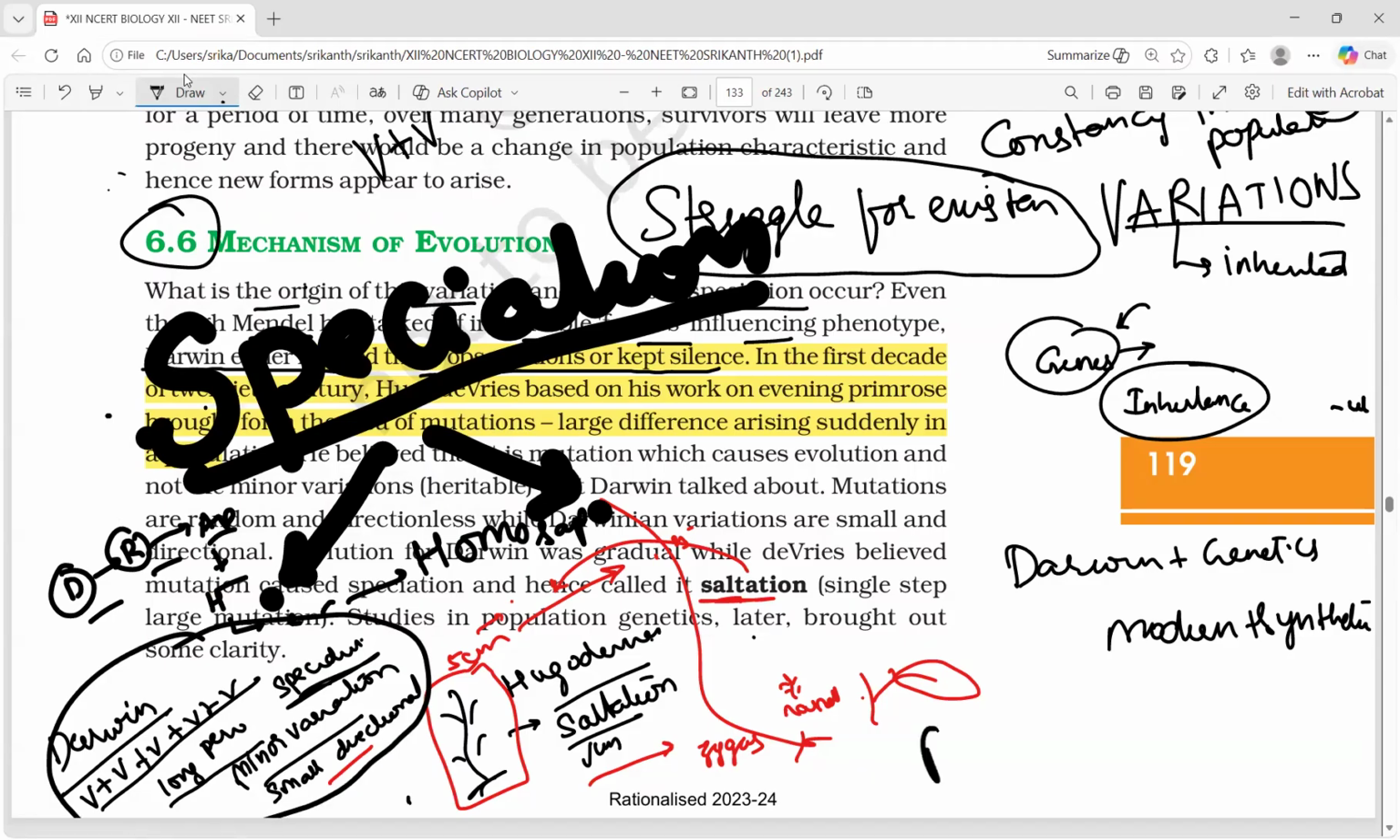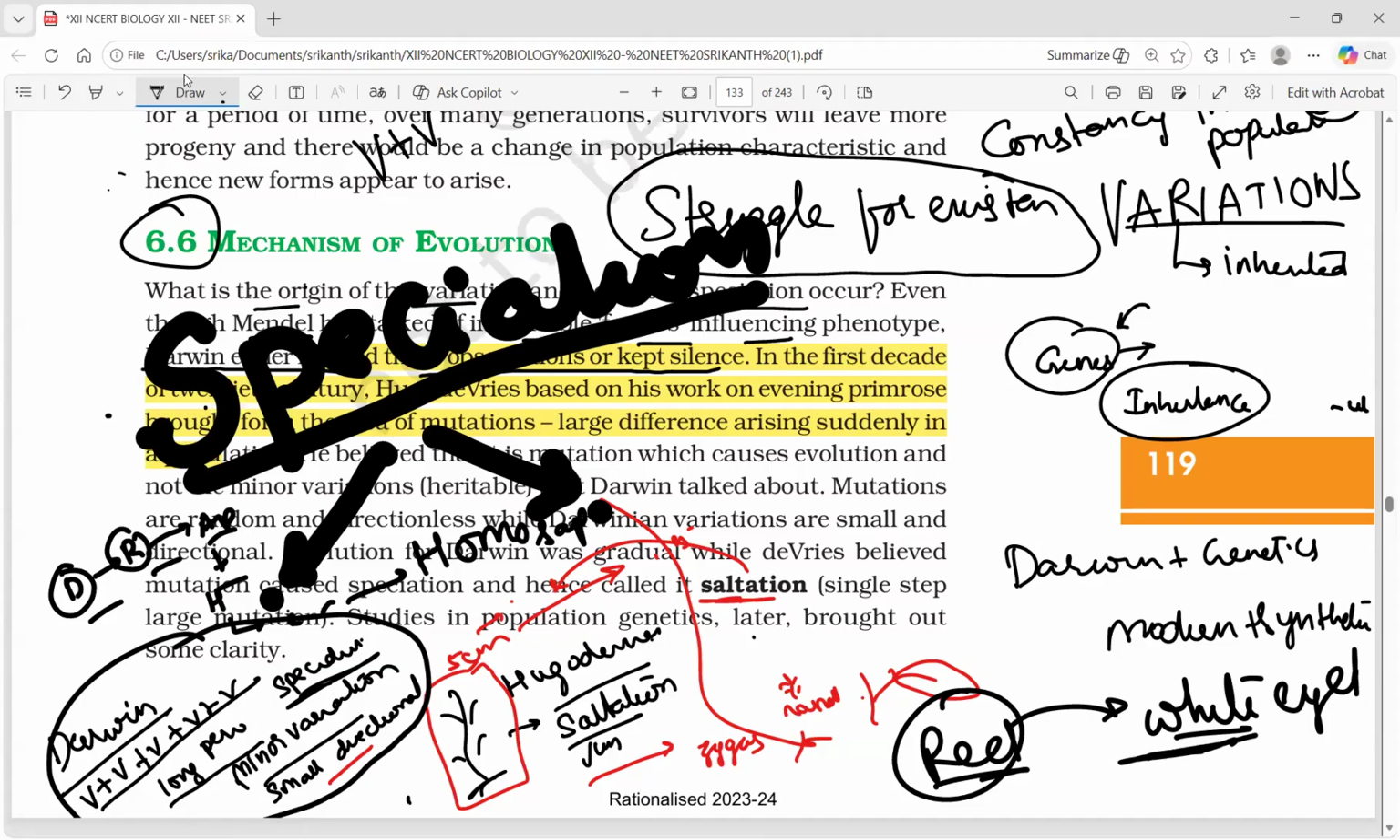Then in Drosophila, a red-eyed Drosophila developed into a white-eyed Drosophila. According to Darwin, a red eye becoming a white eye means dark red to red to light red to the lightest red, and finally that red shade is gone after so many generations, and it becomes white. If that all happened, you could say Darwin. But now what happened? From a red-eyed Drosophila flock, we got an offspring with a white eye. So that will definitely be Hugo de Vries's method of speciation.